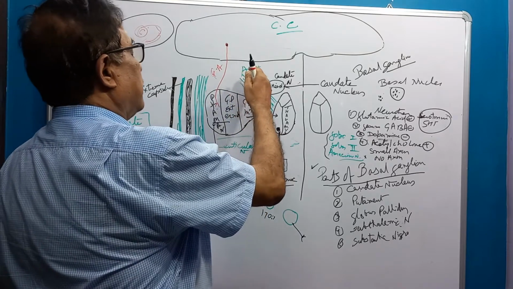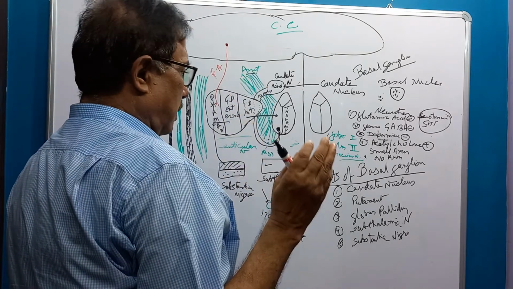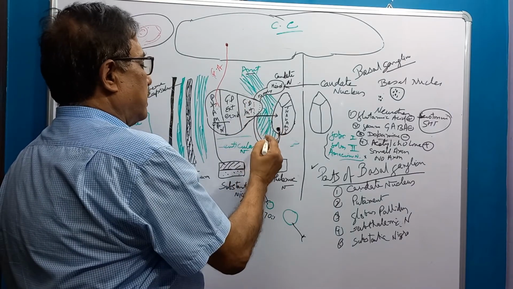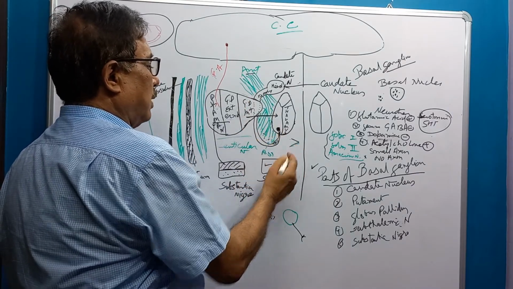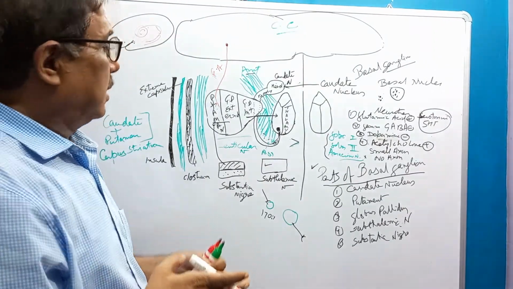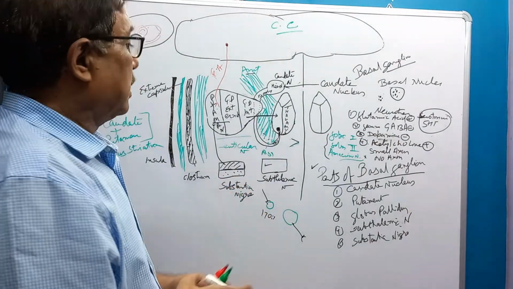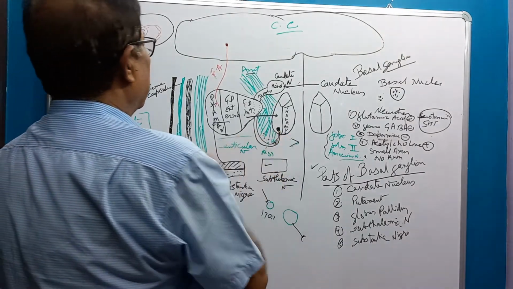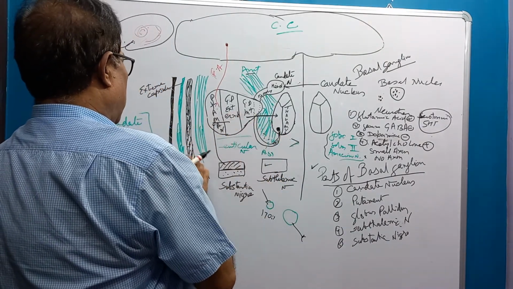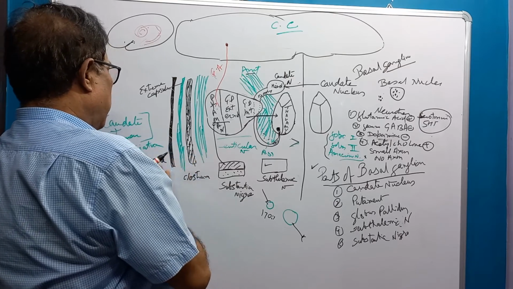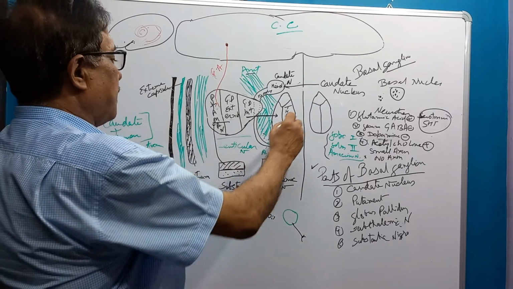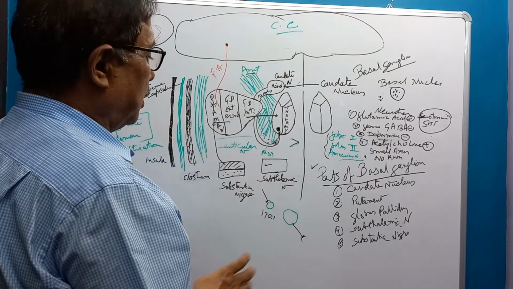It has an anterior limb, posterior limb, and genu, the angle of the capsule, which is directed towards the midline. Then the external capsule, claustrum, extreme capsule, and insula. If we draw a transverse section, this is the position.